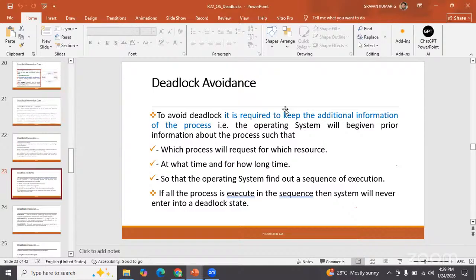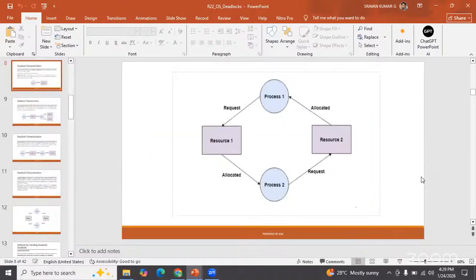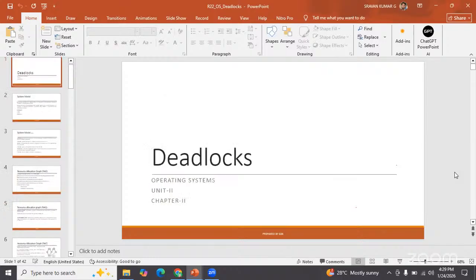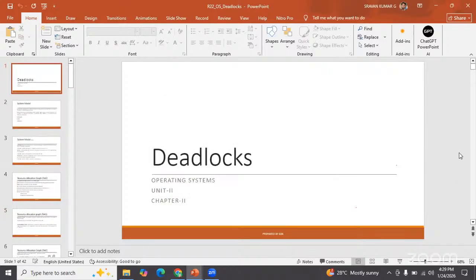Okay. Any doubts? No, sir. Okay. I will share this document also with you. Just go through it. Still, after reading this, if you have any doubt, you can ask me in tomorrow's session also. Okay, sir. Okay. I'm done.